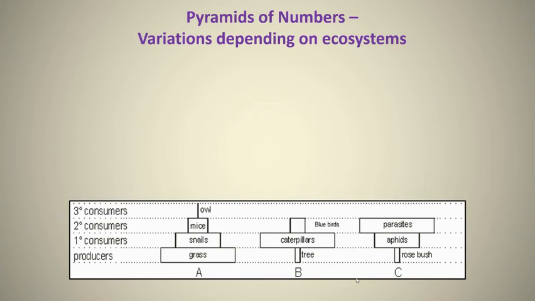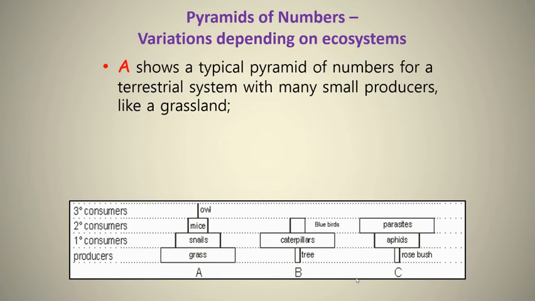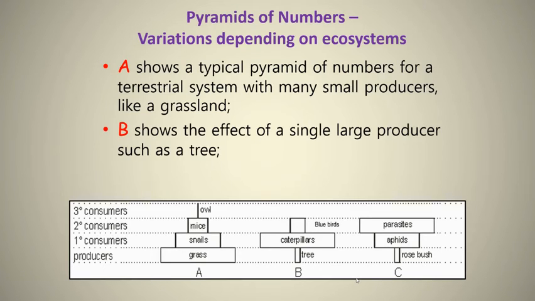Now, one issue you will see is that pyramids of numbers vary depending on ecosystems. In pyramid A, we have a typical pyramid that shows a large number of producers, which support a smaller number of snails, a smaller number of mice, and an even smaller number of owls. But compared to B, you have one large producer. One tree can support a lot of caterpillars, and then a smaller number of bluebirds eat those caterpillars.